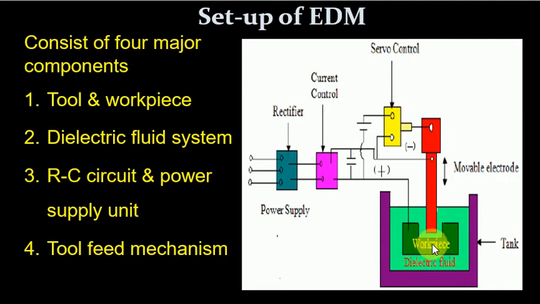The workpiece is here, the tool is here, with the tool pointing upward towards the workpiece. The workpiece is completely immersed in a dielectric fluid in the tank, and the workpiece is called the anode, the tool is called the cathode. A servo mechanism is used for constant tool feed. A current control system and rectifier are used to generate a spark between the workpiece and tool. These are the general setup of the EDM.